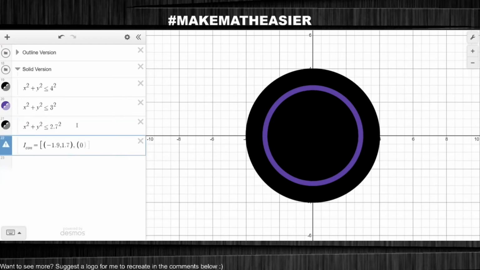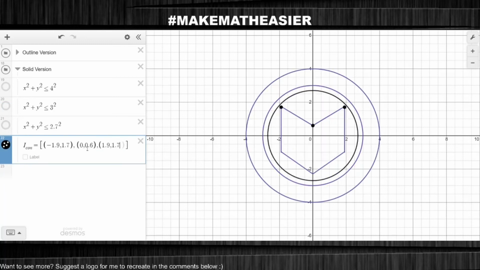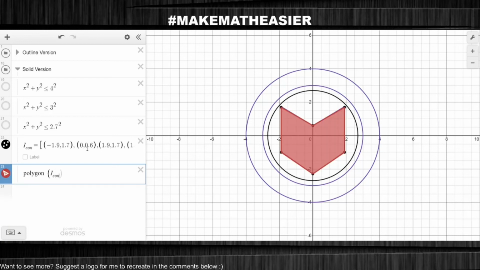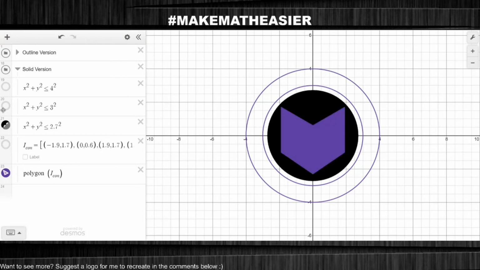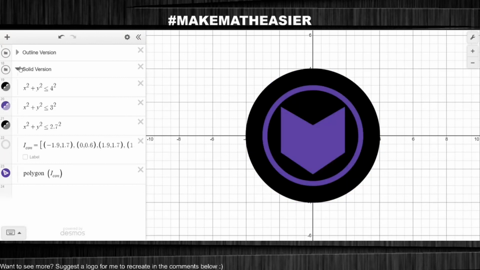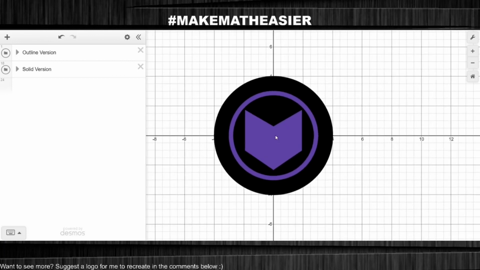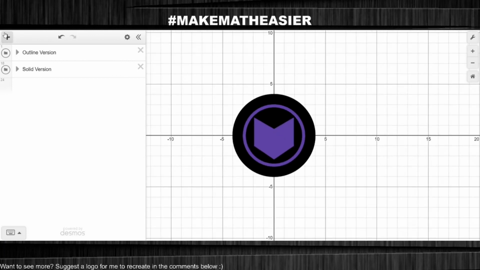Now we need to get a solid version of the icon. To do this, I punch in all the points around the edges of my icon just like this. Then I use the greatest tool ever created, the polygon function. And this just colors inside all the points that I just punched in. Once that's finished, I turn back on my circles and there we have it. A completed solid drawing of the Hawkeye symbol done using math equations.